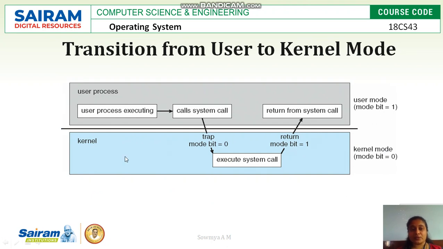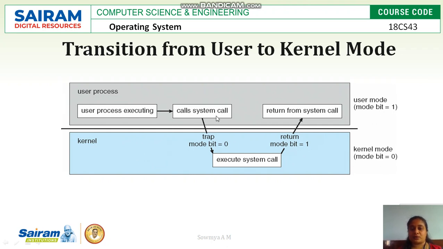Once the user provides an interrupt, user process execution will initialize. This user process execution will call the system programs or system functions. So this we call a system call, which calls the system function or operating system function.